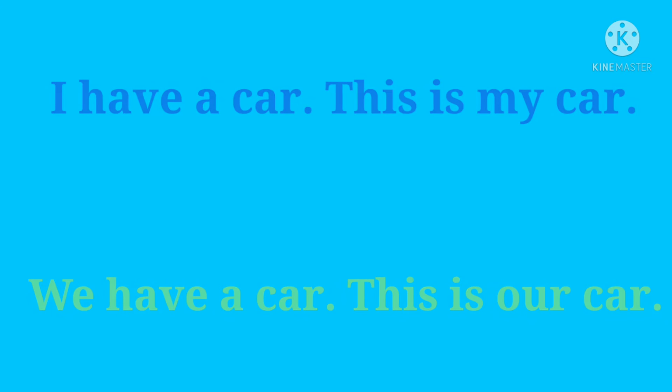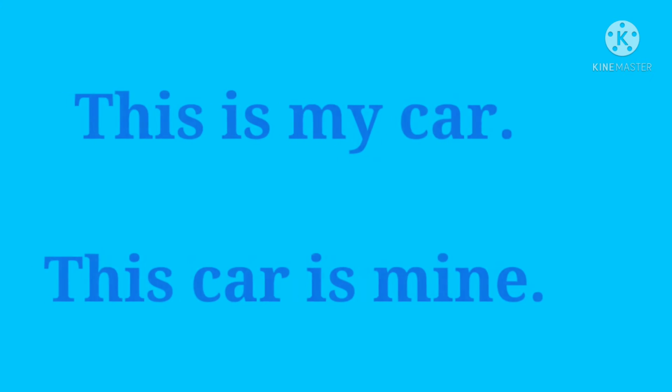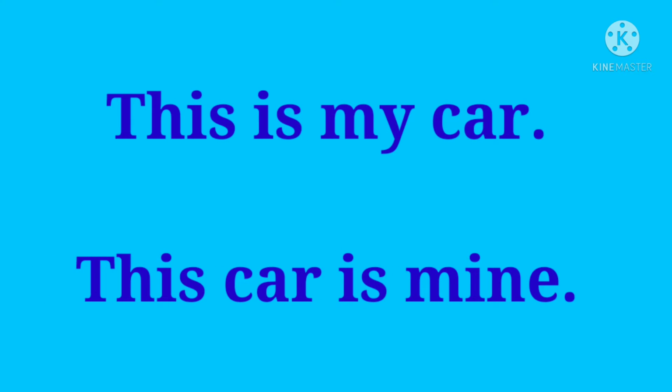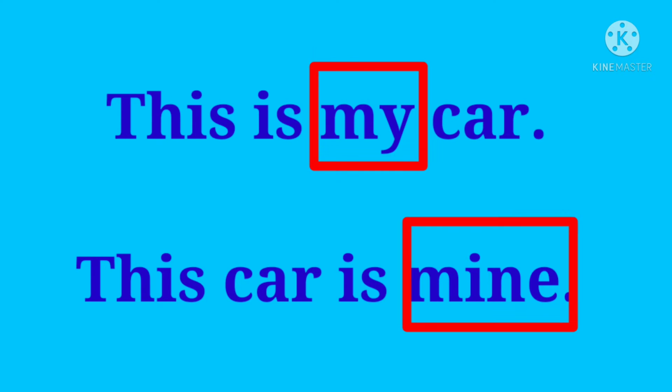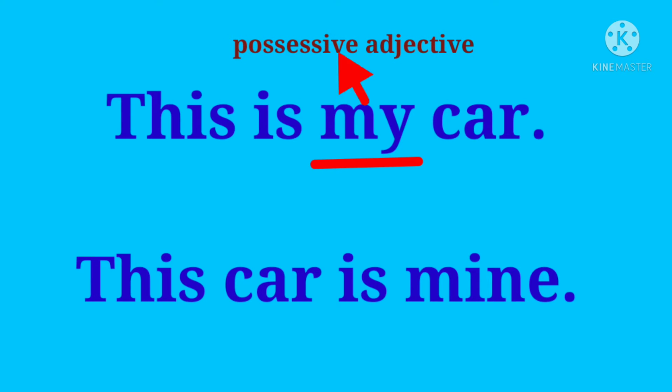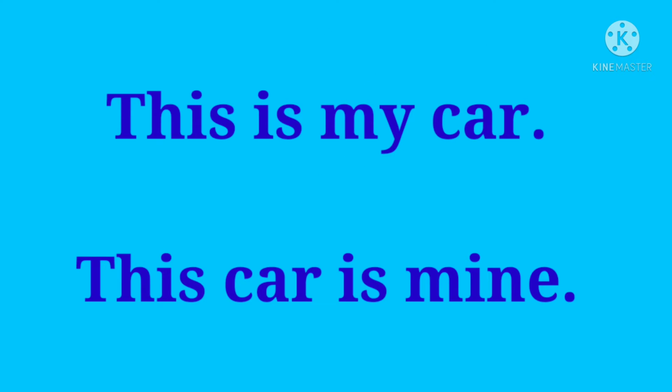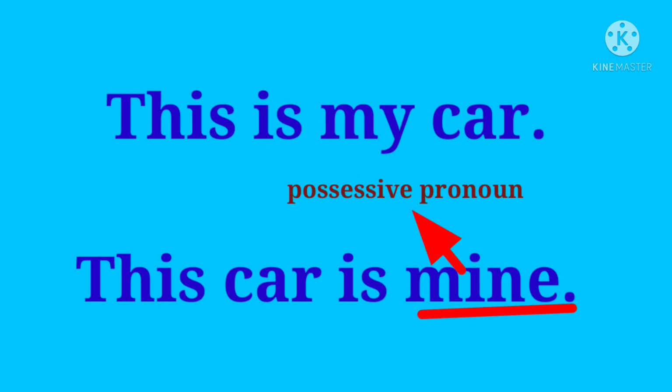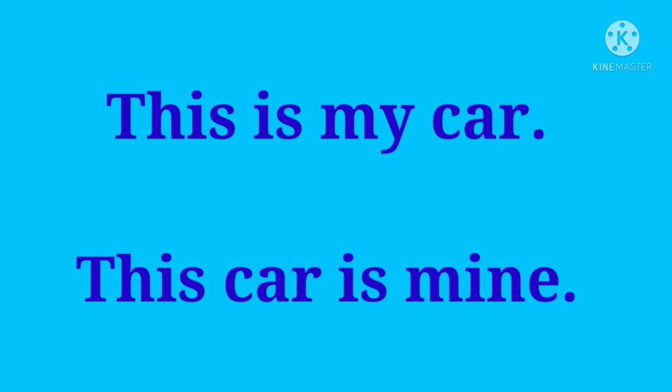Okay. Now look at these two sentences. This is my car. This car is mine. So here in both the sentences, the words my and mine are both showing possession or ownership. But in sentence number 1, my is a possessive adjective because it is used before the noun car and it is describing the noun car. Whereas in the second sentence, mine is a possessive pronoun because it is used in place of a noun. Alright, so don't mix up possessive adjectives with possessive pronouns.